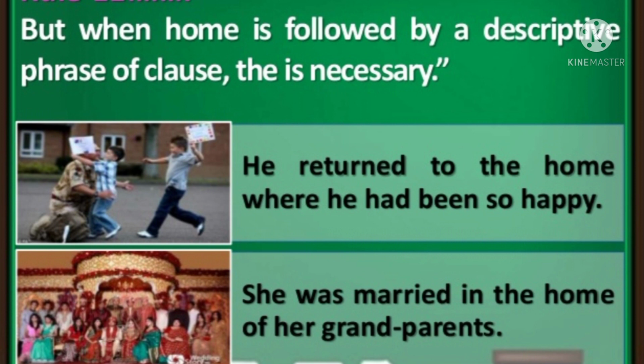For example, he returned to the home where he had been so happy. After home there is a clause, so we must use "the" before home. She was married in the home of her grandparents. After home there is a phrase, so we must use "the" if it is followed by a phrase or clause.